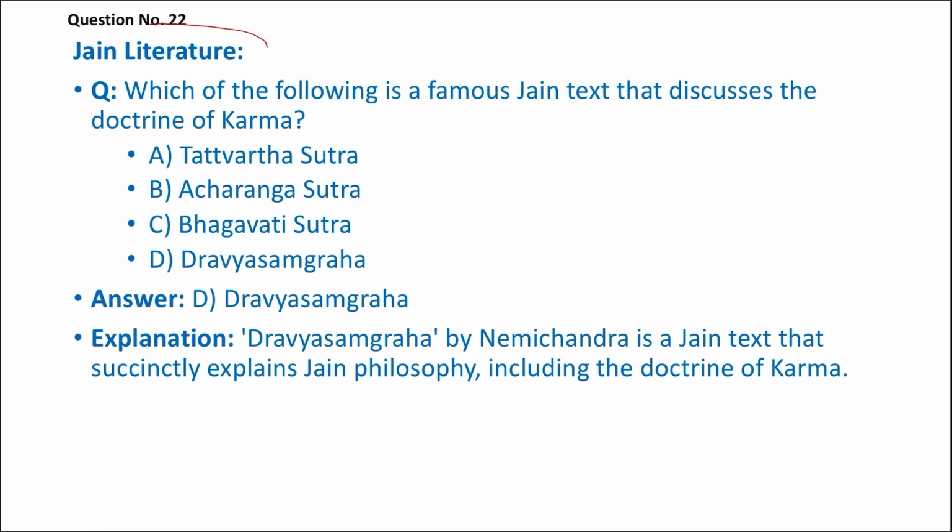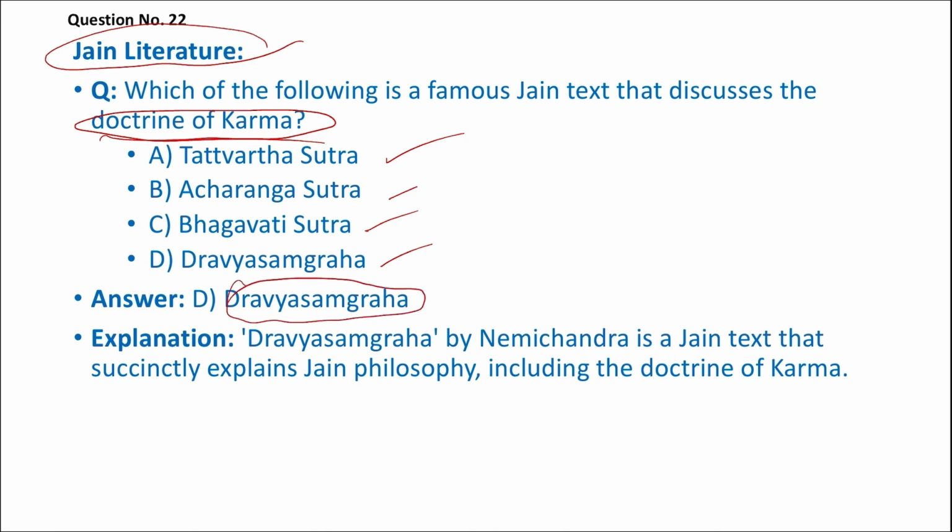The next question is on Jain literature. Which of the following is a famous text that discusses the doctrine of karma? Tattvartha Sutra, Acharanga Sutra, Bhagavati Sutra, Dravya Sangraha. So we have four options.